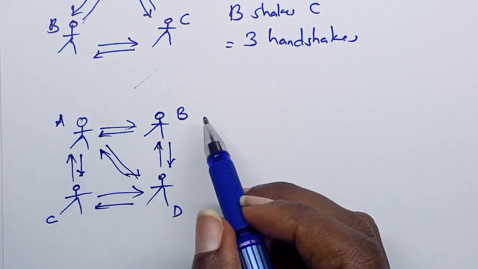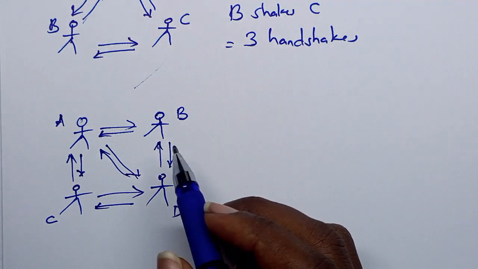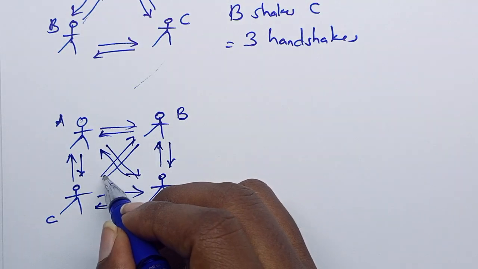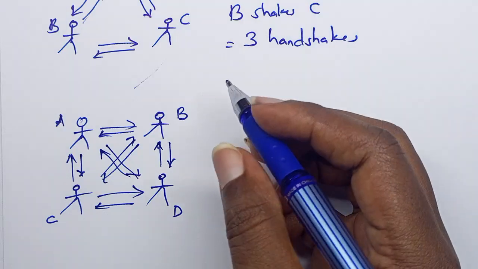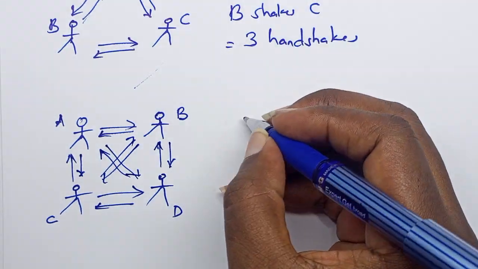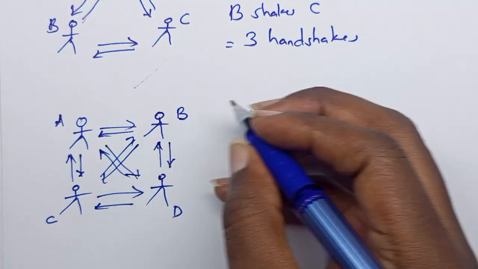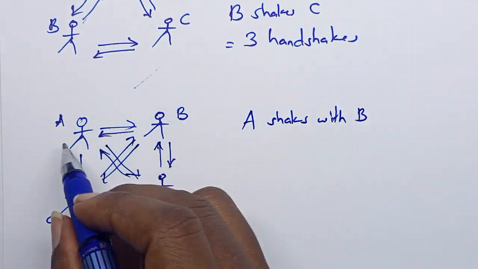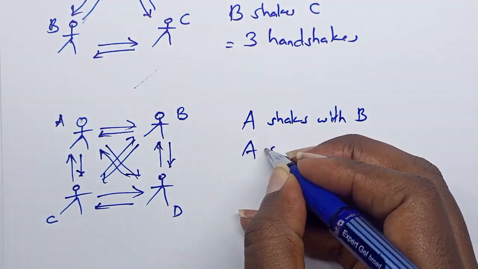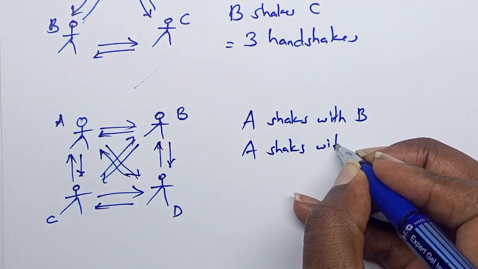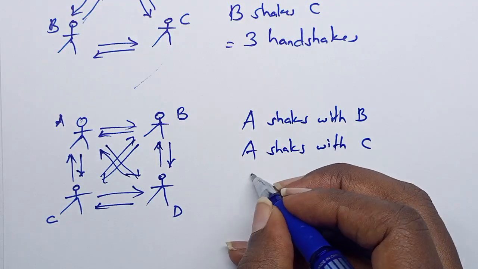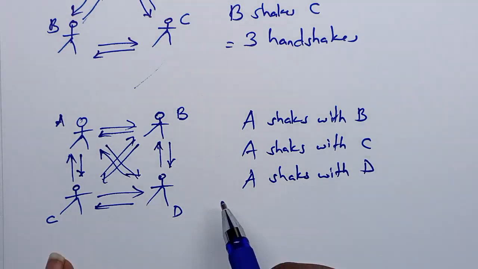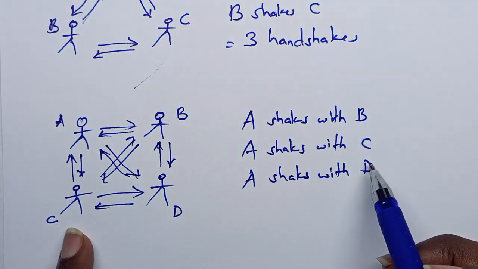Also, B has shaken hands with A and also with D, but they have not shaken hands with C. So there is another handshake between B and C. So A shakes with B. Then A also shakes with C. Also A shakes with D. So A shakes with 3 different people.